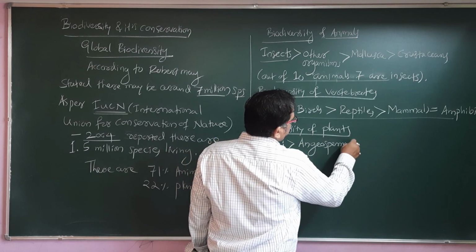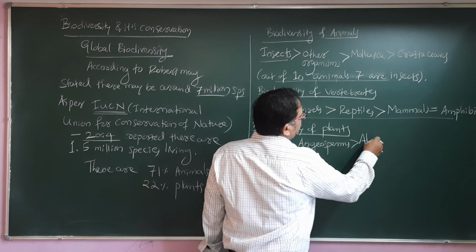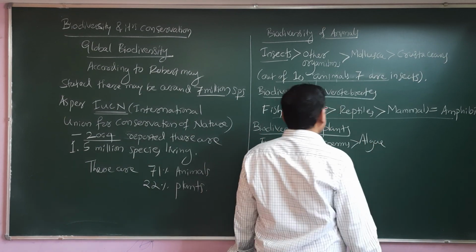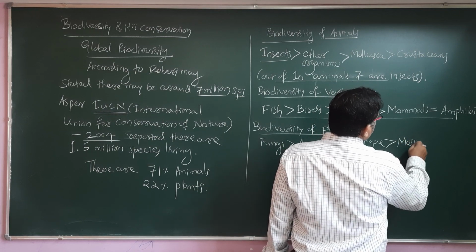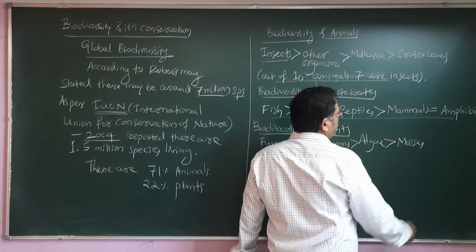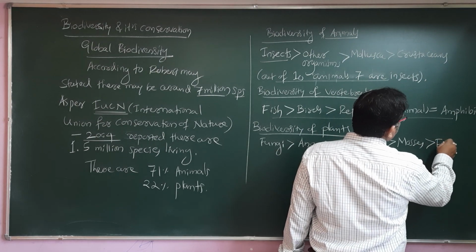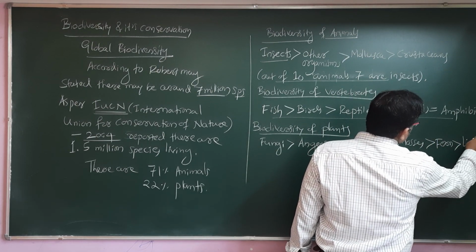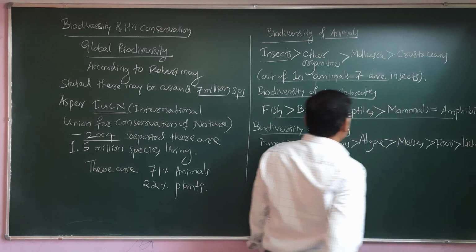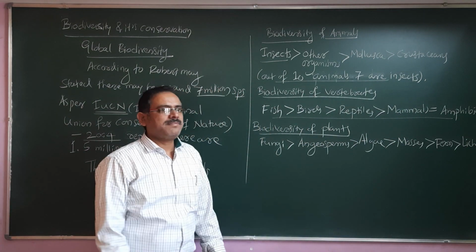Then algae, then mosses, then ferns, then lichens. So this is the biodiversity of plants.